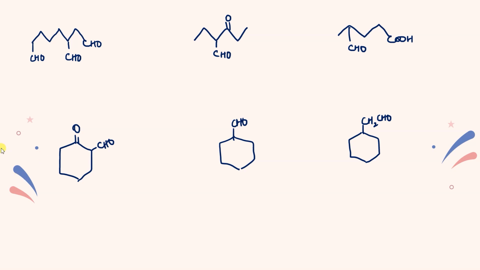In this case you can see that there are 3 CHO groups, and there is no way by which we can consider all the 3 CHO as functional groups in the main chain. We cannot count all these CHO in the main chain. One CHO at any cost has to be a branch. So this is not possible.